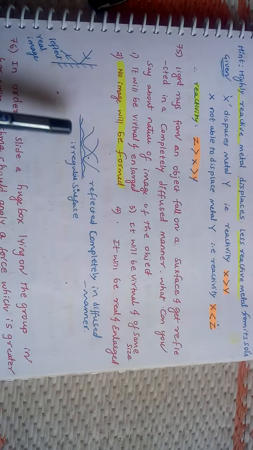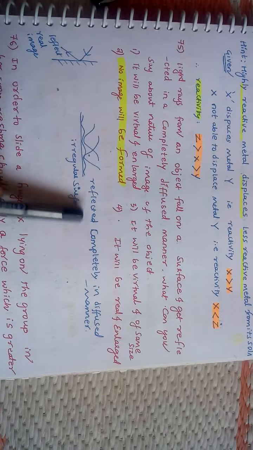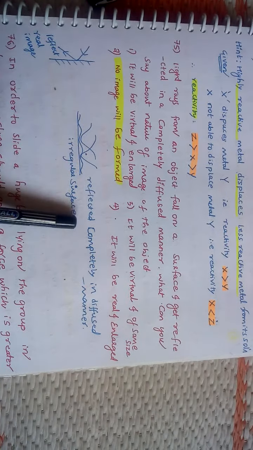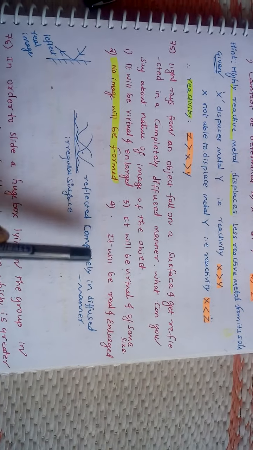It happens only if your surface is an irregular surface. On that irregular surface, if light is reflected completely in a diffused manner, then no image is formed. So the answer is second, no image will be formed.